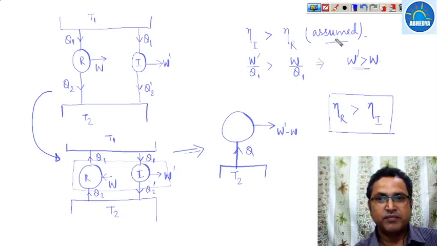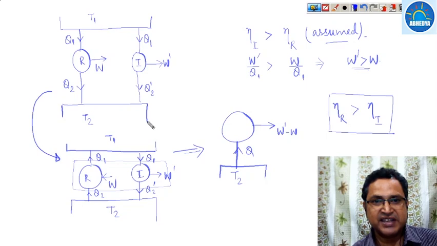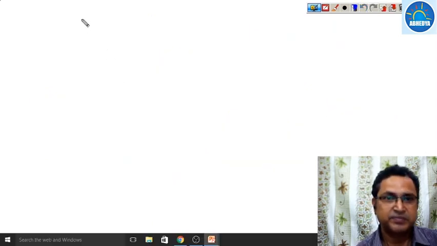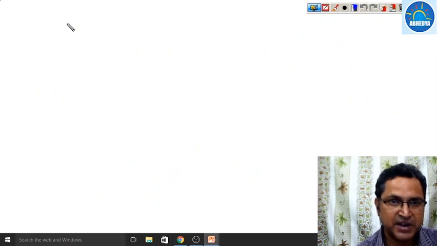Now the second part says that if there are two reversible heat engines operating between the same temperature limits, then both have the same efficiencies. So for the second part of Carnot's theorem, suppose we have two different heat engines.